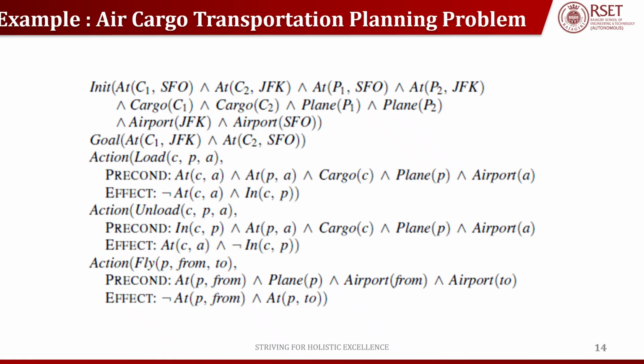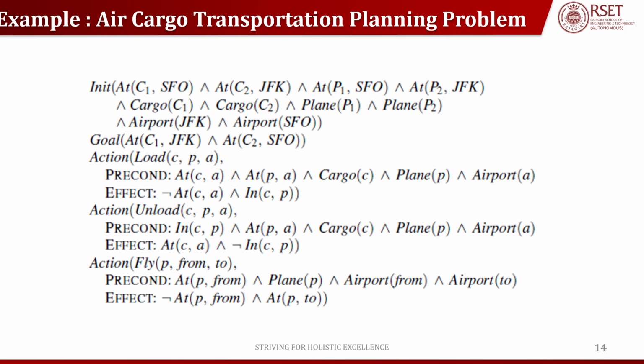Now I have to perform my fly operation. For the fly operation, what is my goal state? C1 is at JFK and C2 is at SFO. The two cargoes should be at separate airports, right? So in order to get my goal state like that, I am going to perform my fly operation.